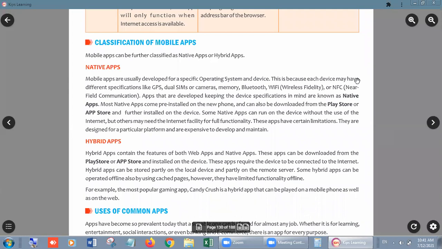But some apps, once installed into your computer or mobile, need no internet, just like your camera app, right? Once you install it, there is no need of internet. But some apps need the internet continuously if you want to run them on our mobile.